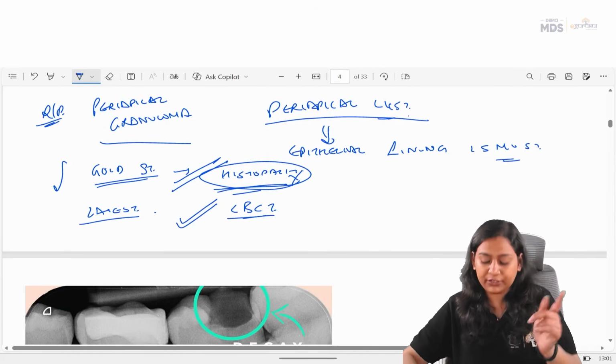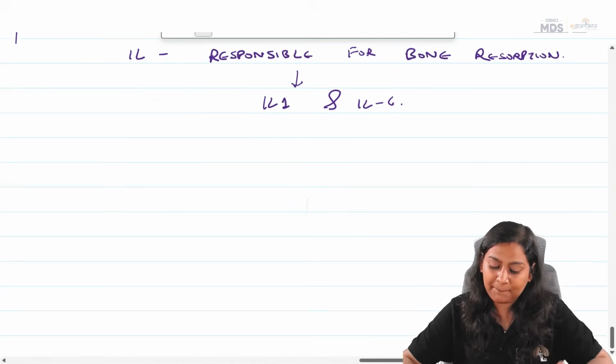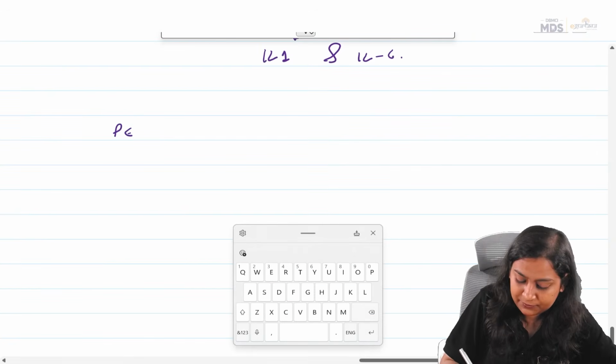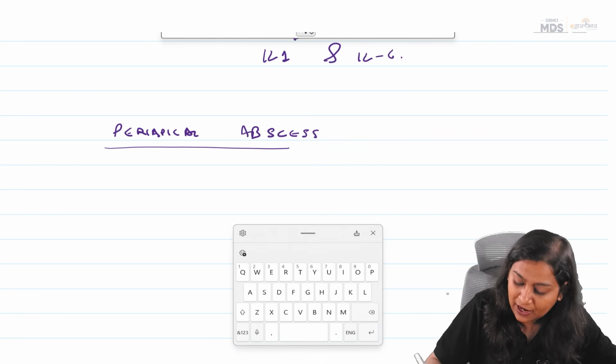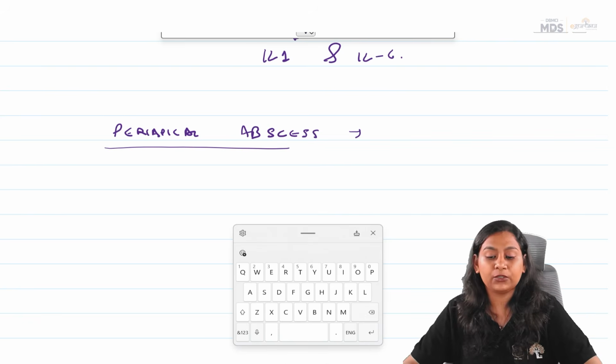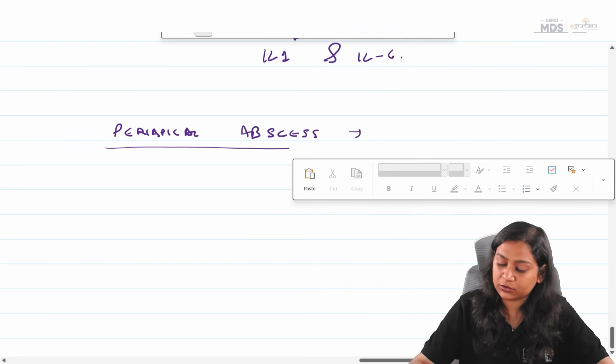Now there is one more terminology, that is periapical abscess. Now periapical abscess, again, is associated with a non-vital tooth.